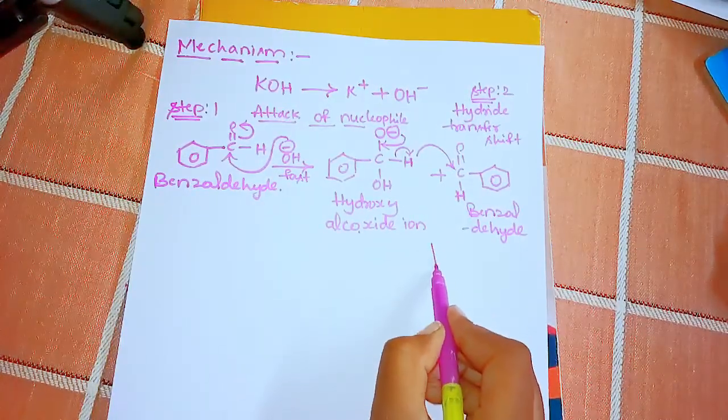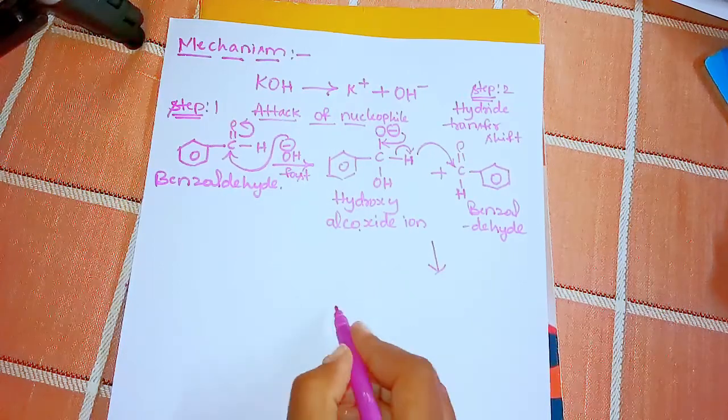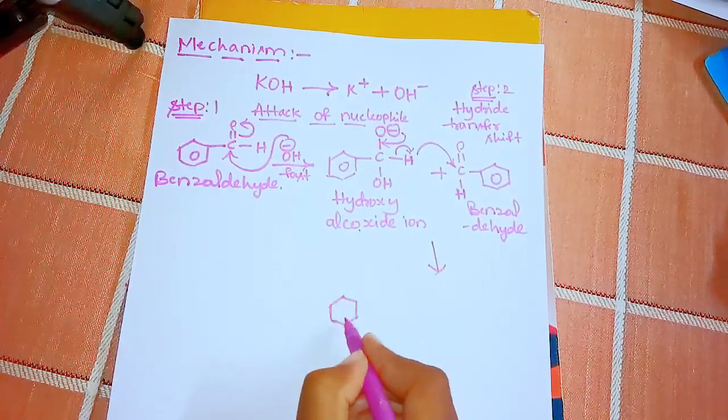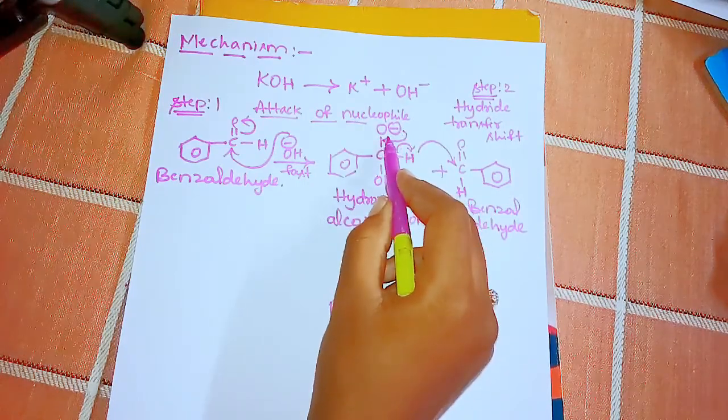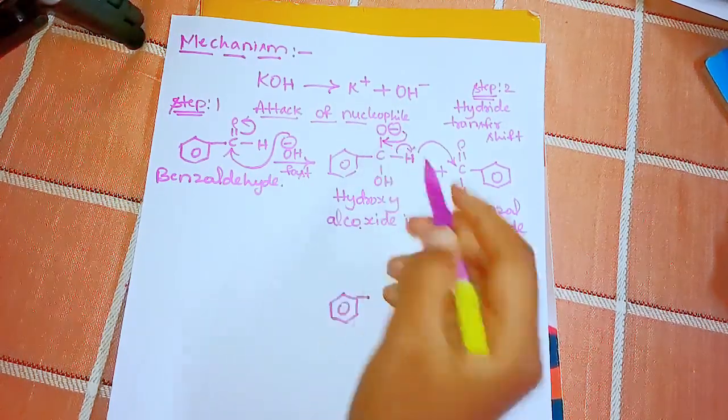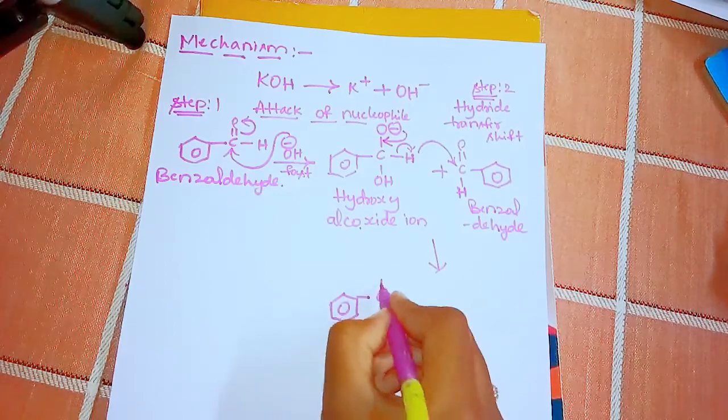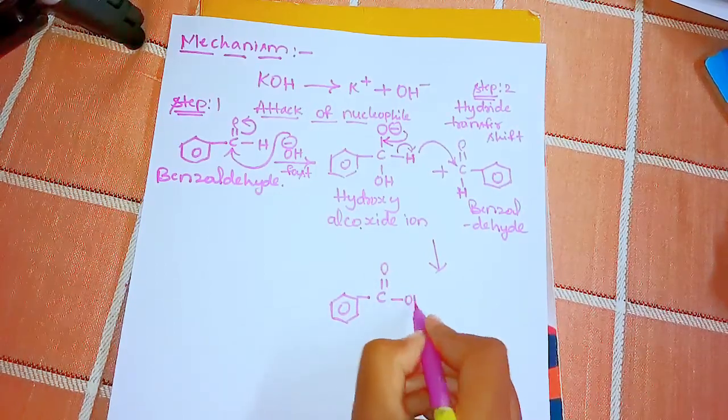Let's go for the next step. Whenever these two electrons migrate to this carbon, it forms C double bond O and OH.